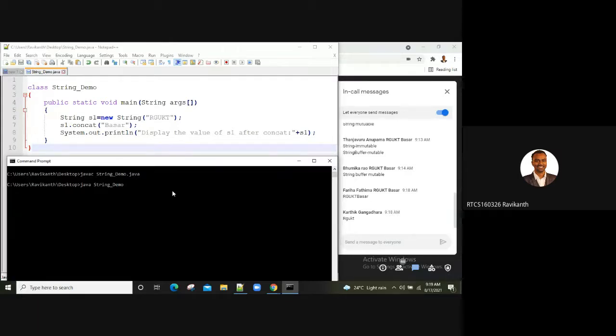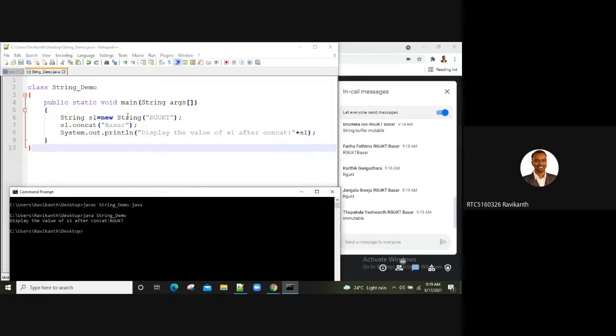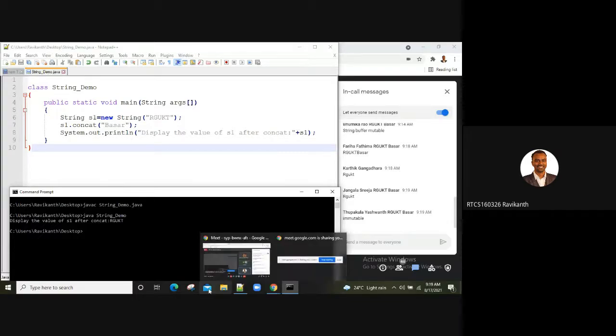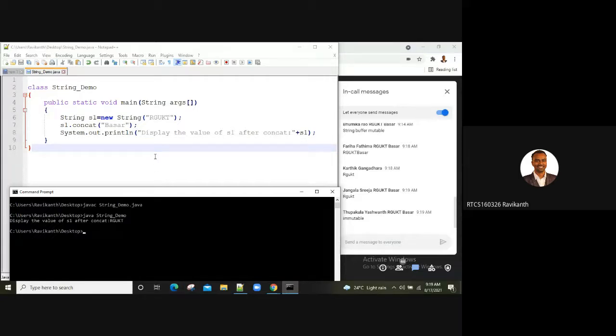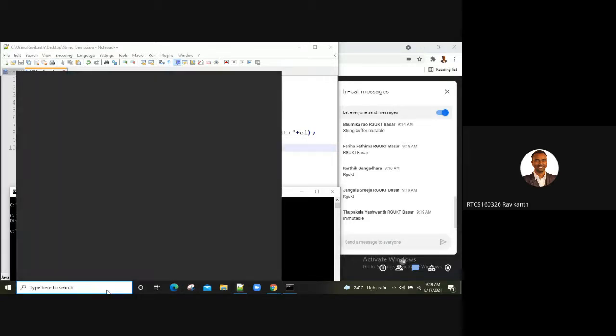What is string, guys? Is string immutable or mutable? Immutable, right? Immutable in the sense it will not be changed, right? What output have you got? RGUKT, right? Fatima, understand? Though you say s1.concat, here what happens is there would be a memory allocation which would be created. In fact, let me take it.